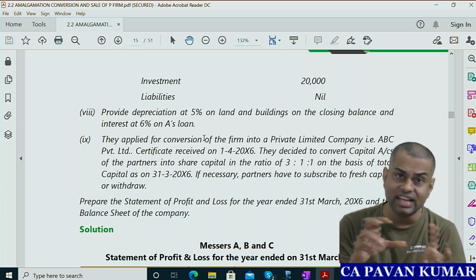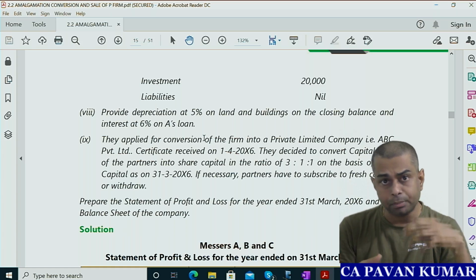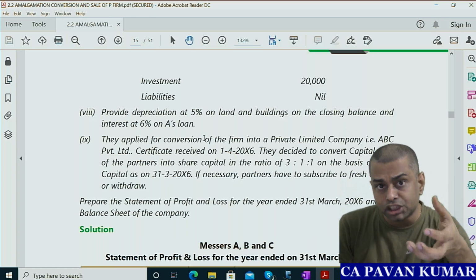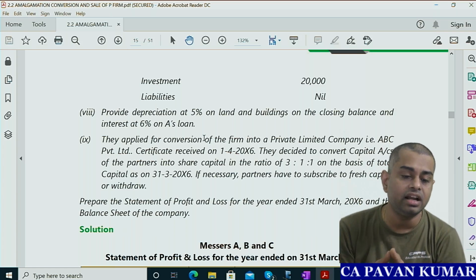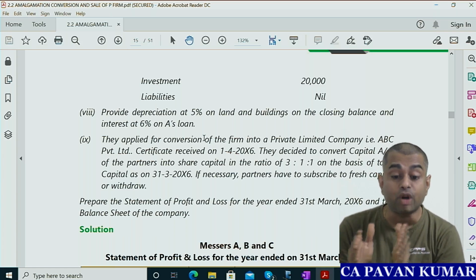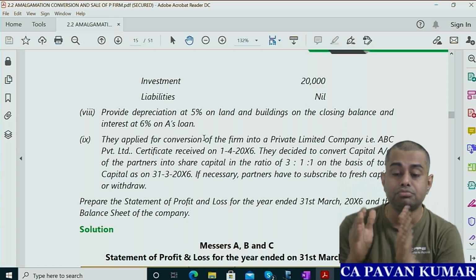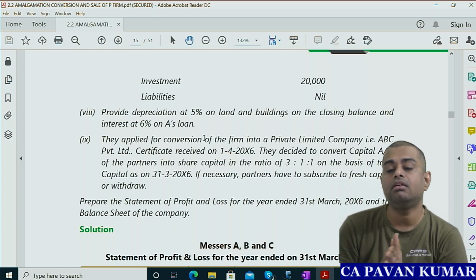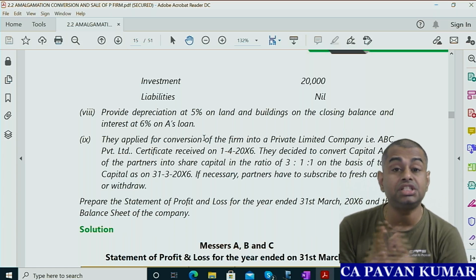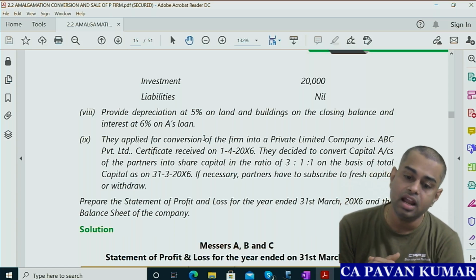So if there is any excess or deficit, if a surplus is there in the partner's capital account, give cash to him. If he has to bring more money, he will bring cash. That is the understanding. Prepare statement of profit and loss for the year ended 31st March 2016 and the balance sheet of the company. Oh my god, such a lengthy and big question.